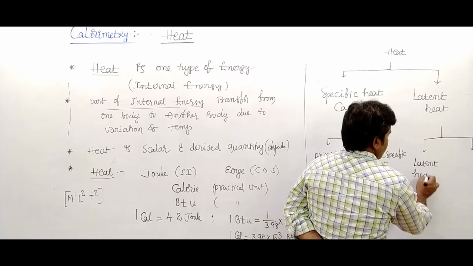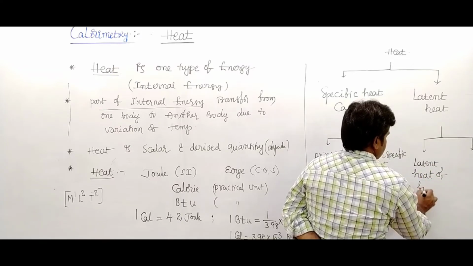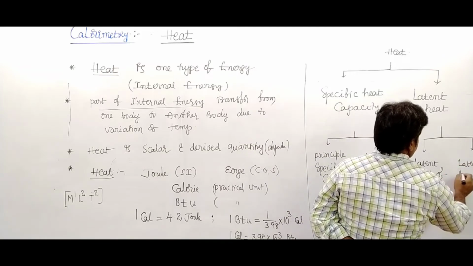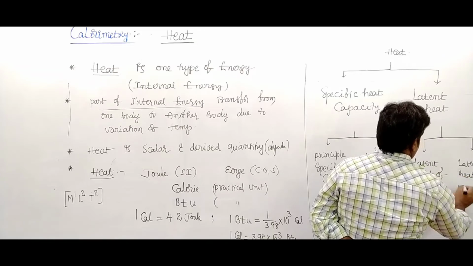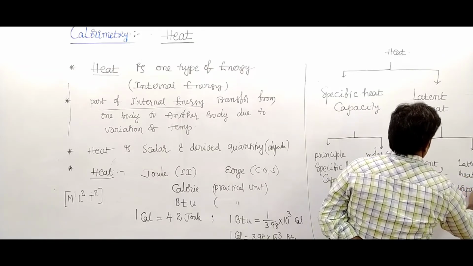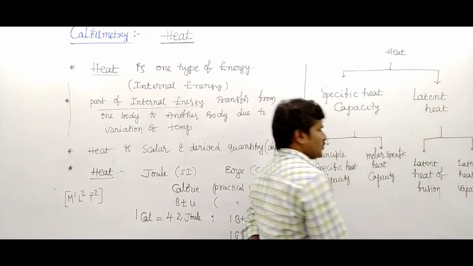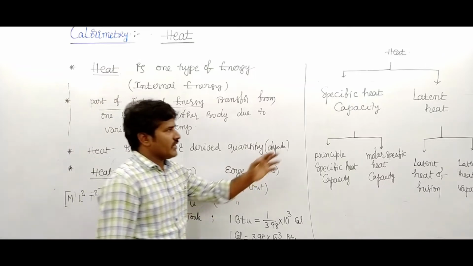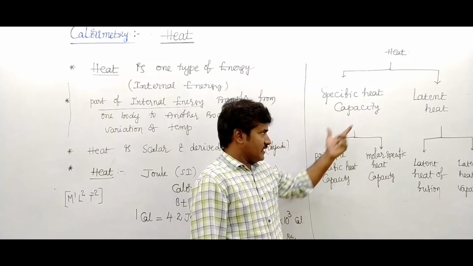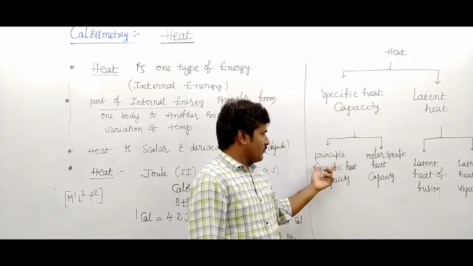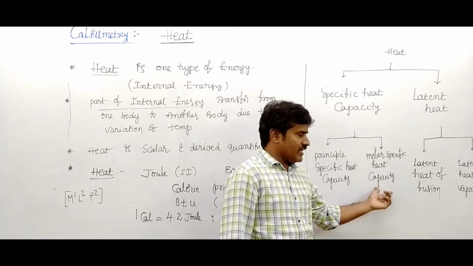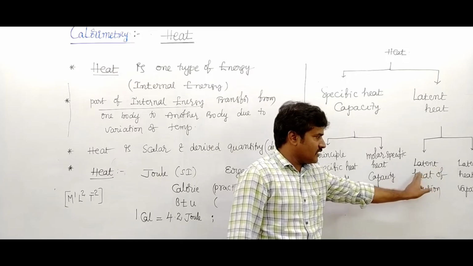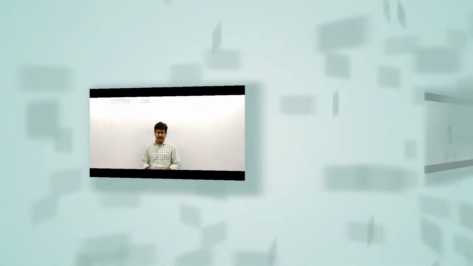So one is specific heat capacity, the other is latent heat. Specific heat has principal specific heat and molar specific heat, and latent heat has latent heat of fusion and latent heat of vaporization.